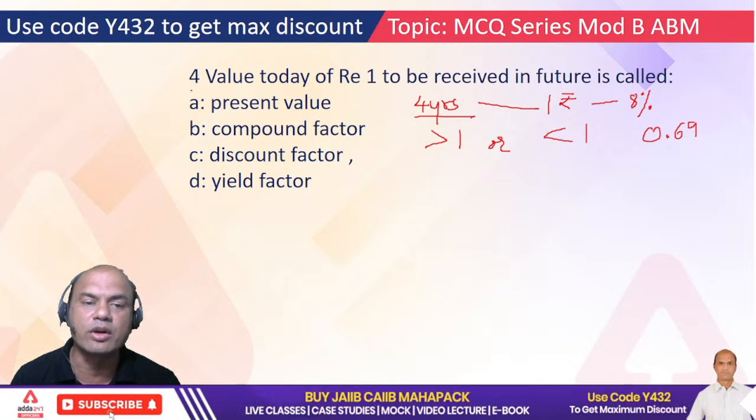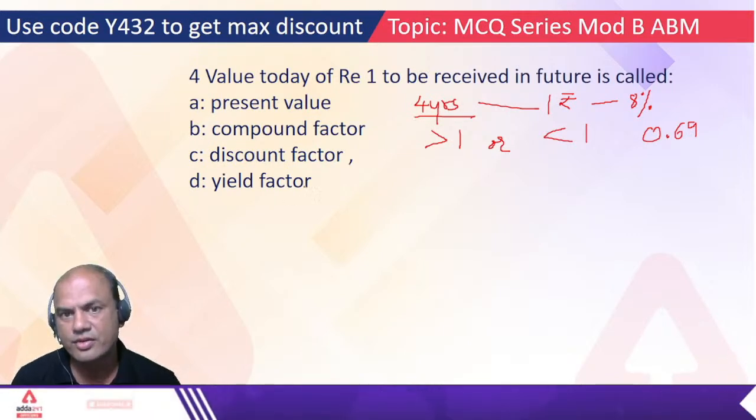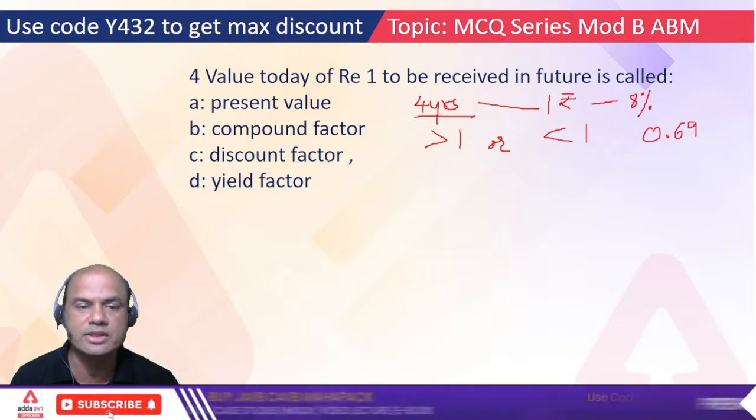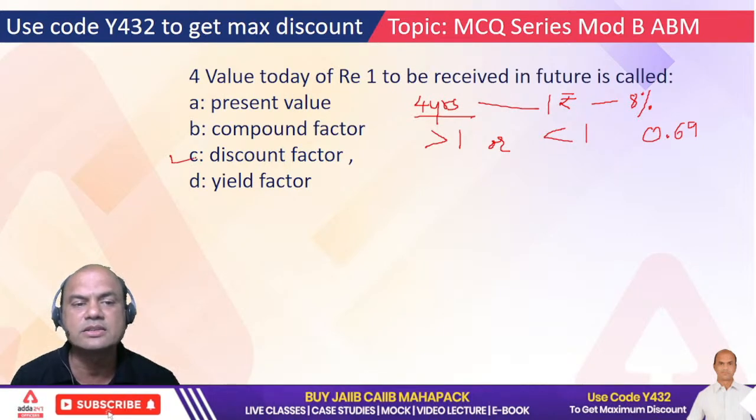So that's why it is called what? Present value, compound factor, discount factor, yield factor. So the correct answer is A, B, C or D? Which one? Fast. Yes, answer is C. Correct.